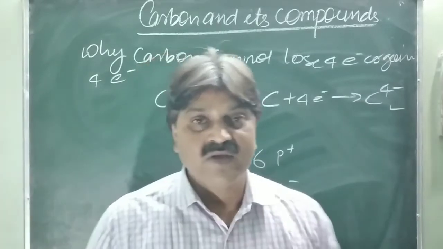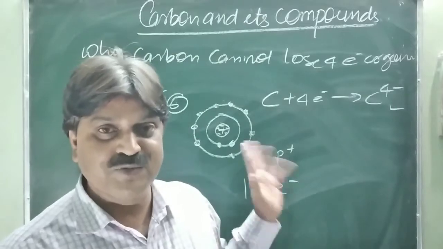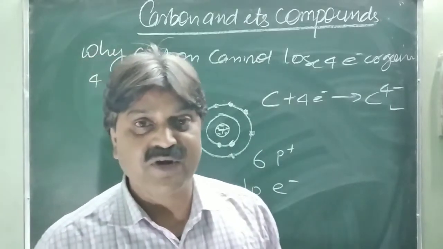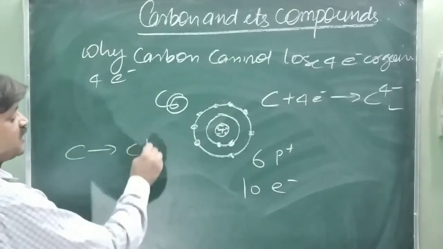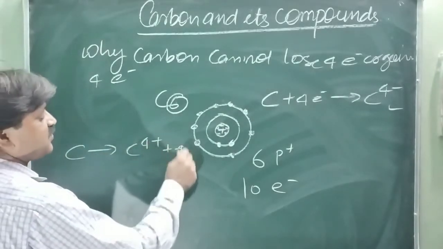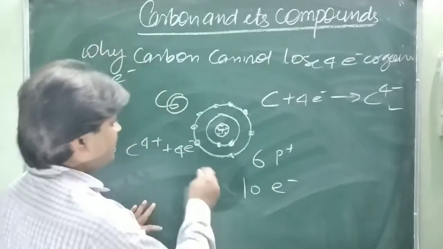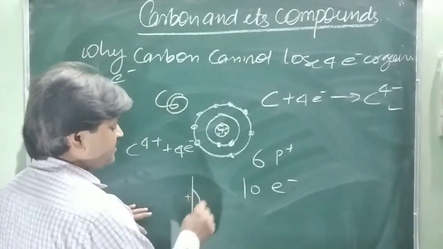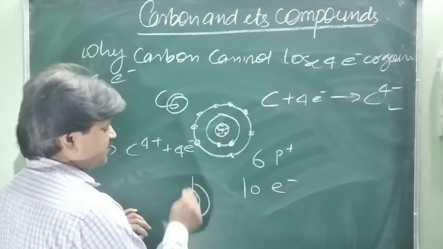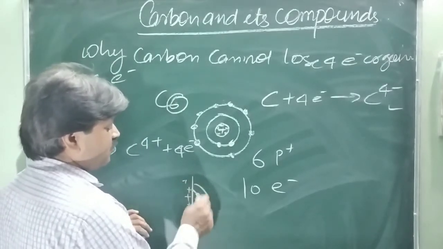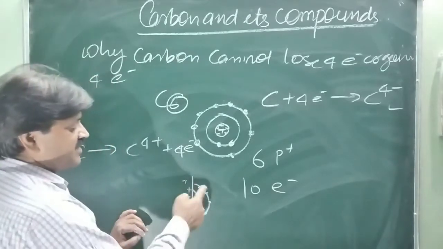Another possibility: if carbon loses 4 electrons, the first shell has 2 and it may also be stable. So is it possible for carbon to lose 4 electrons in this way? When carbon loses 4 electrons, it becomes C4 plus. Is it possible? No. Because carbon is smaller in size, and it has 2 shells: 1, 2, 3, 4, 5, 6 with 2 and 4. This is 6 protons and 6 electrons.